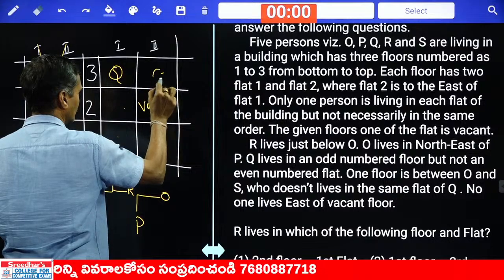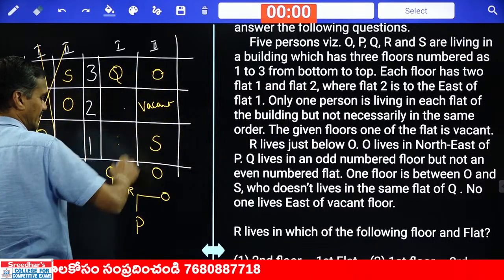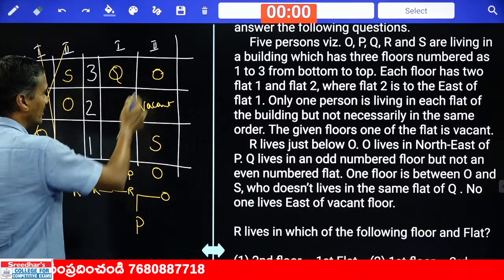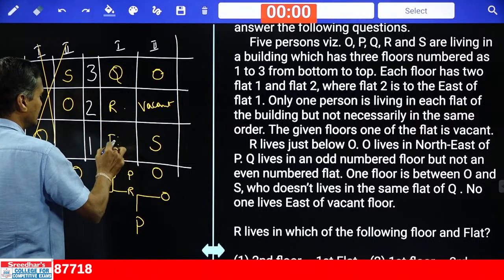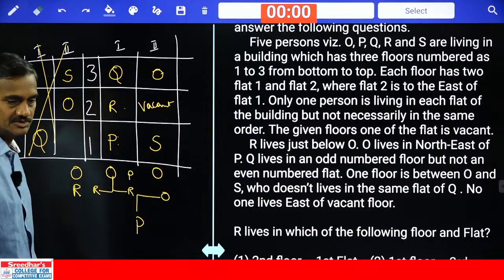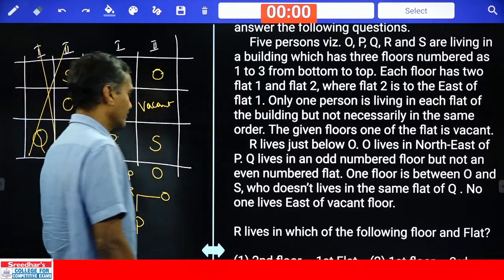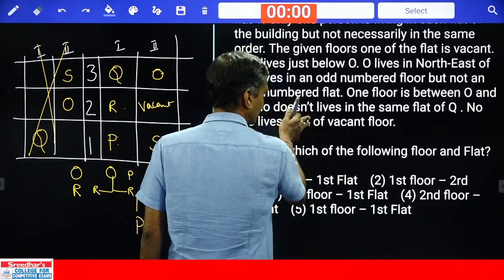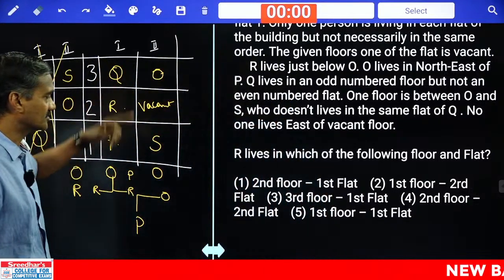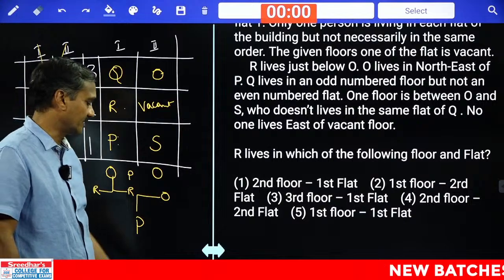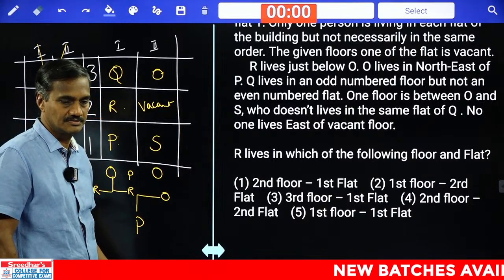And this is O. Are you getting this one or not? And if this is O, O and R adjacent floors, R is here, then P is here. Now this is the final arrangement. Got this one? Then R lives in which of the following floor and flat? R lives on second floor, first flat. Second floor, first flat, choice 1, question number 93.